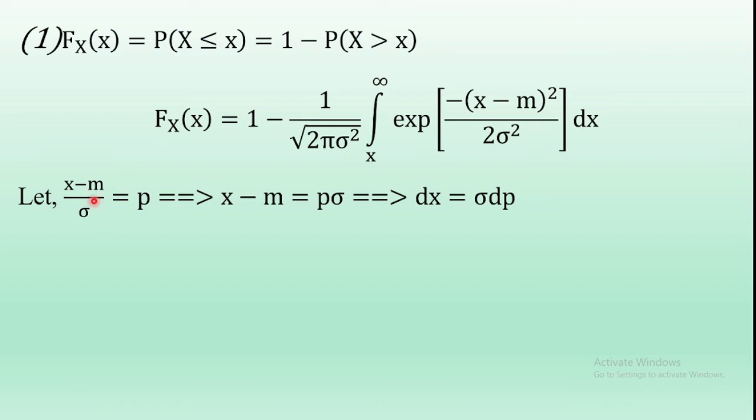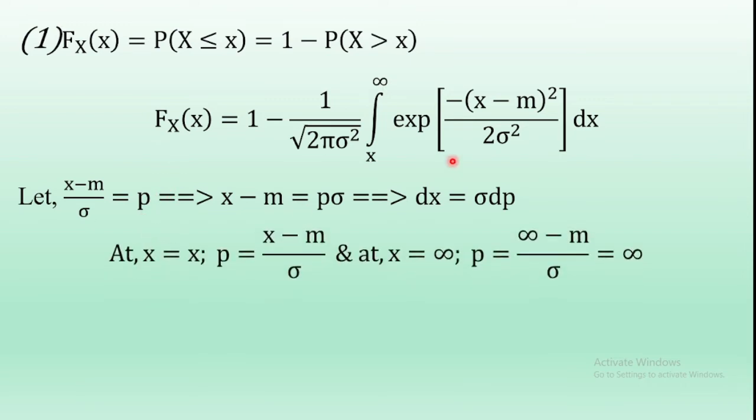In this equation, substitute the lower value of x to get the lower value of p, and substitute the upper value of x, which is infinity, to get the upper value of p. At the lower value x, p is equal to x minus m by sigma.